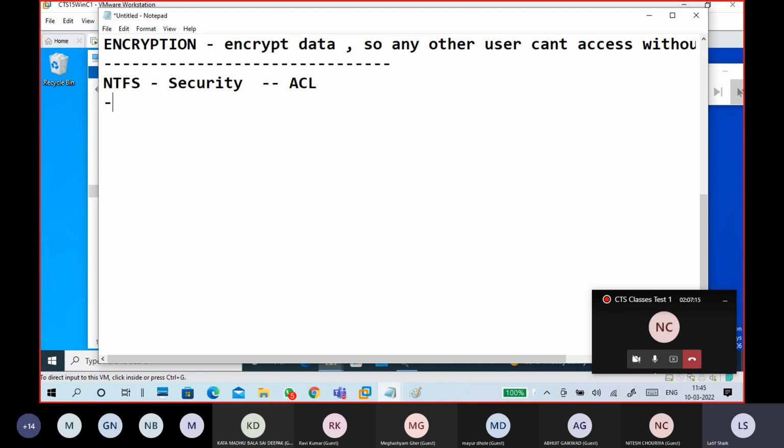What is NTFS security? It allows or denies a user or a group access to a file or folder.